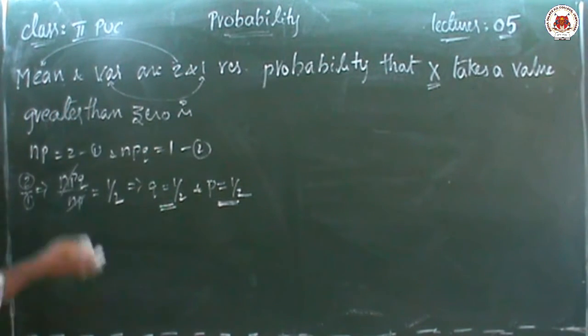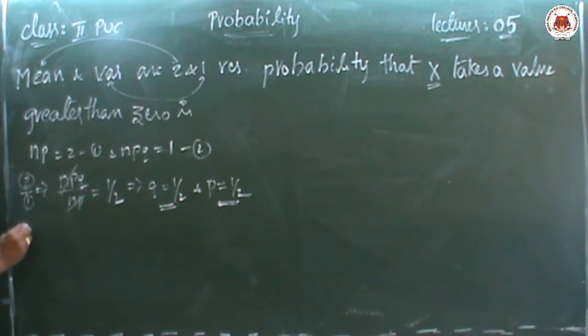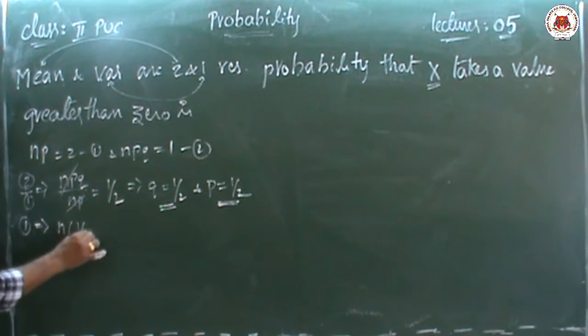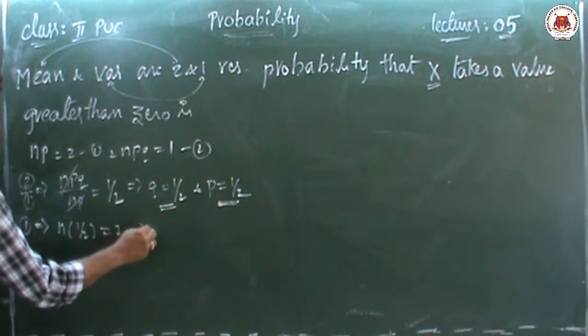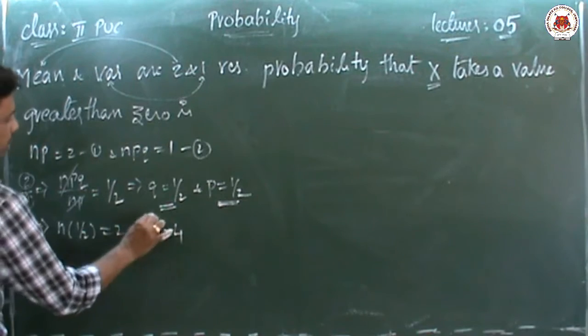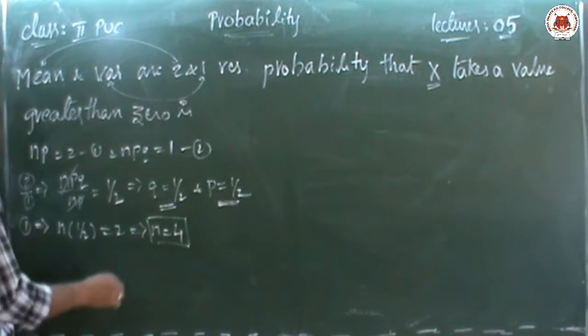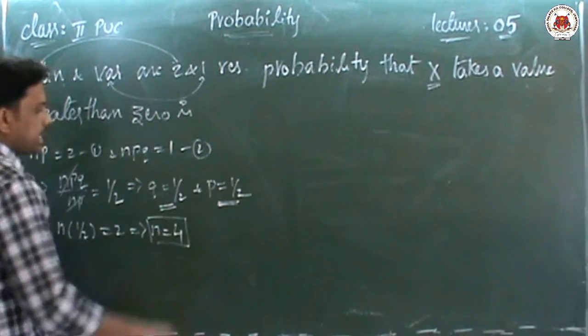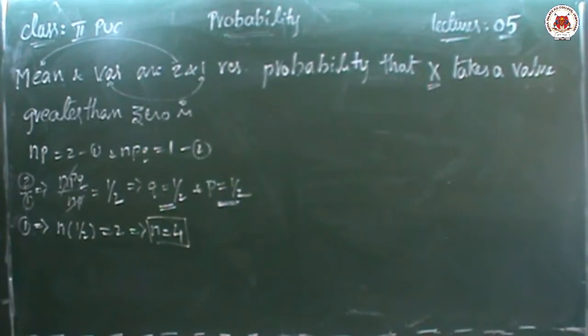Now I want the N value, substitute in the first equation. So from the first equation, N... but the P value is 1 by 2, which is equal to 2. If you do the cross multiplication, 2 2s are 4. Now I came to know the N value, P value and Q value. Everything is ready. N, P, Q is ready.